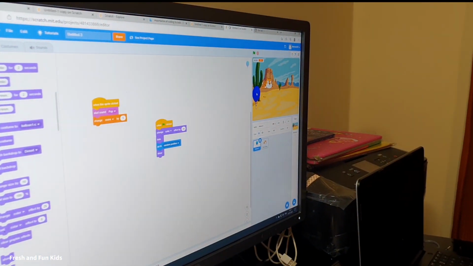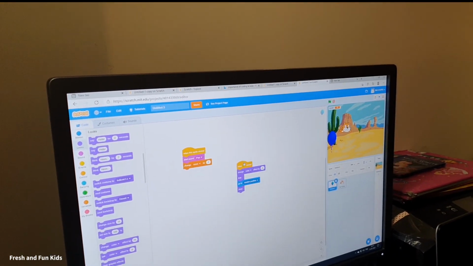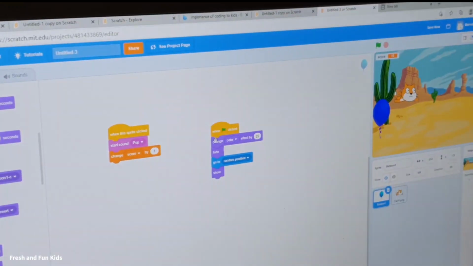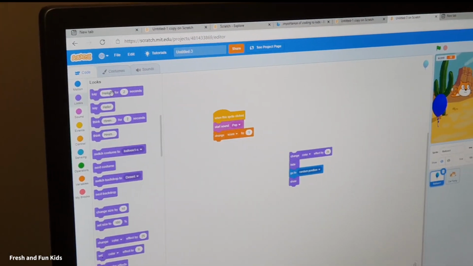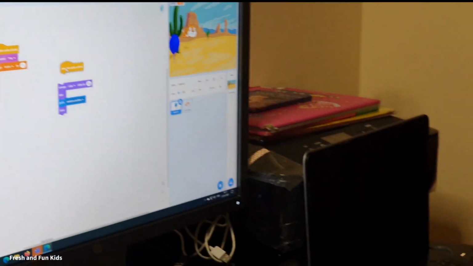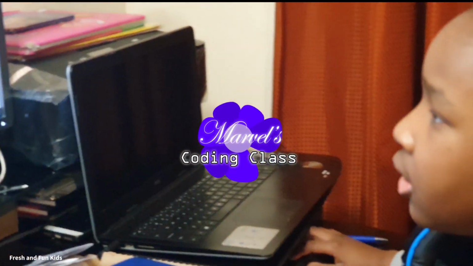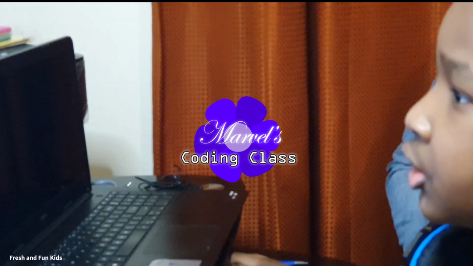When green flag clicked, so you see the green flag up here, so you can see it's changing color now. I think you should have used when this sprite is clicked instead of using when green flag is clicked. You can also change it. You can just drag it over here. So you say when this sprite is clicked, it changes color, hides, goes to a random position, and shows again.